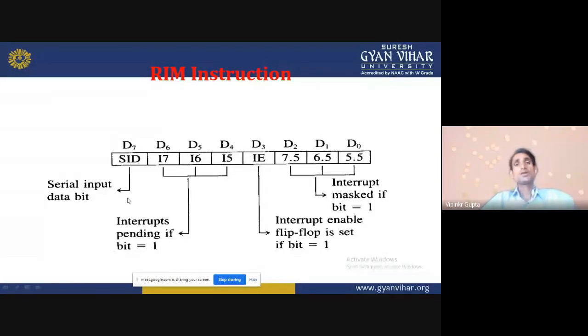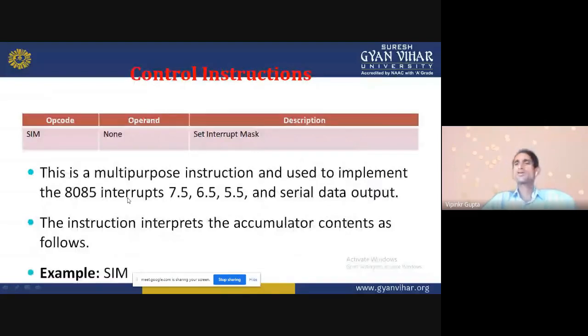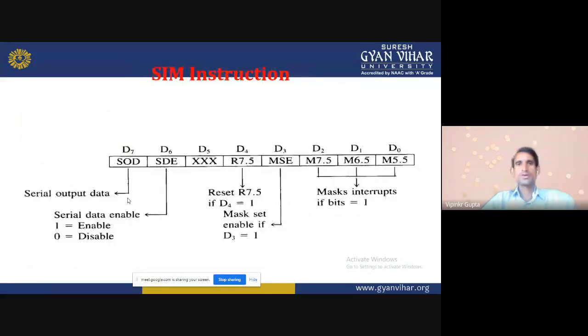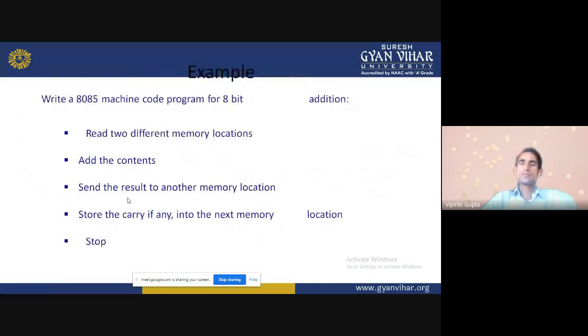SIM, set interrupt mask. This is a multi-purpose instruction used to implement the 8085 interrupts 7.5, 6.5, 5.5 and serial data output, as in the previous bit frame we are seeing. The instruction loads the accumulator content as follows. SIM. Same. Now the example we will discuss in the next lecture of this example.